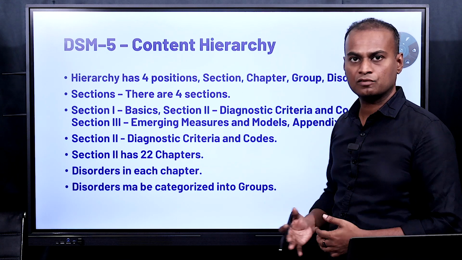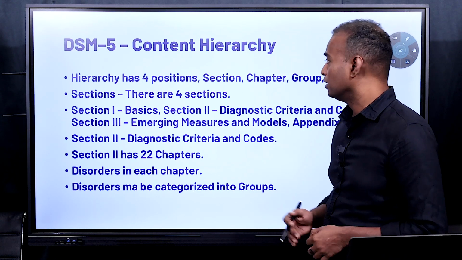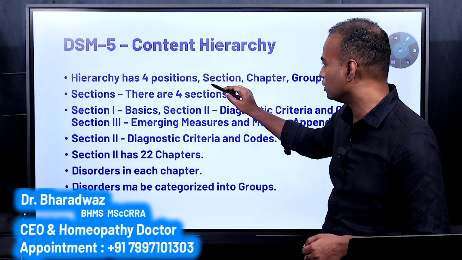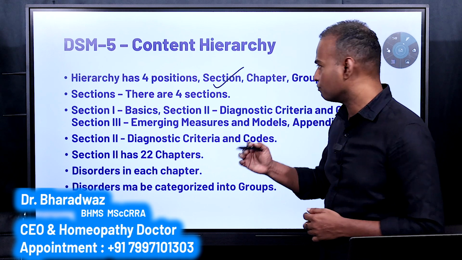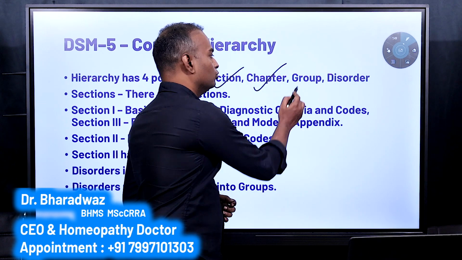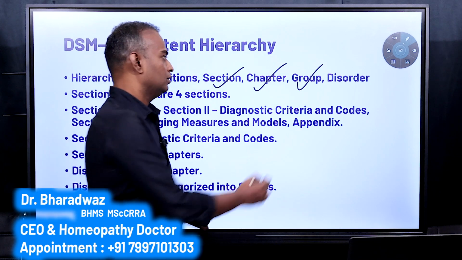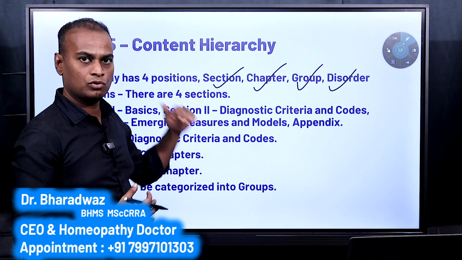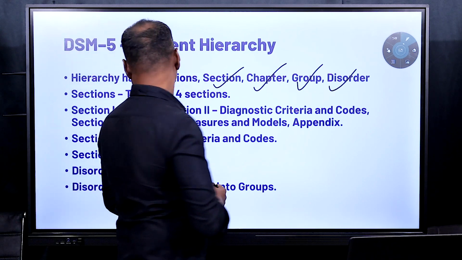The structure of this DSM-5 you have to understand. It has four positions. Its hierarchy has four positions. You can see first one is section. After section you will have chapter. After chapter you will have group. After group you will have disorder. This is the four hierarchy. It has four hierarchy from top to bottom.